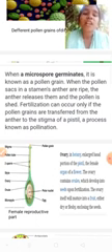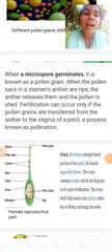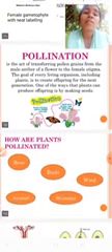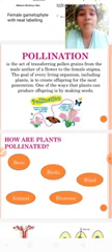Pollination means the pollen grains reaching the stigma through any agent. There are many types of pollination. Pollination is mainly divided into two types: self-pollination and cross-pollination.